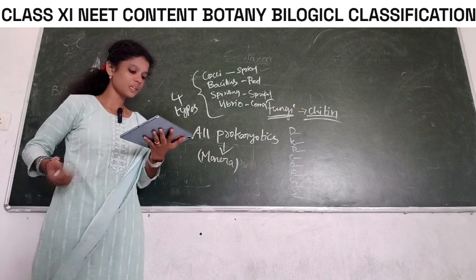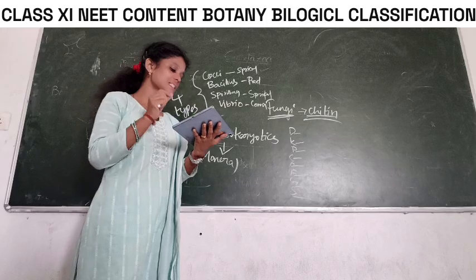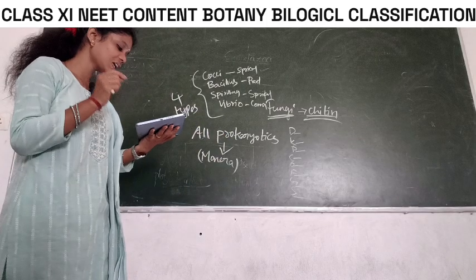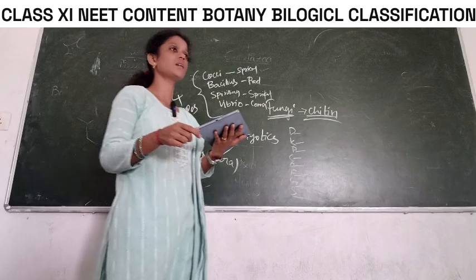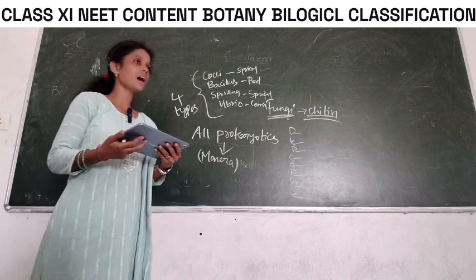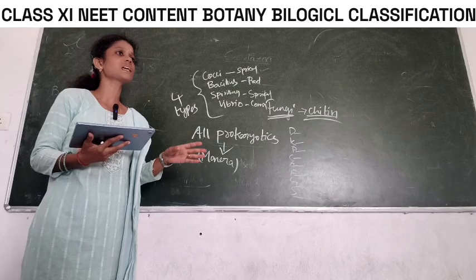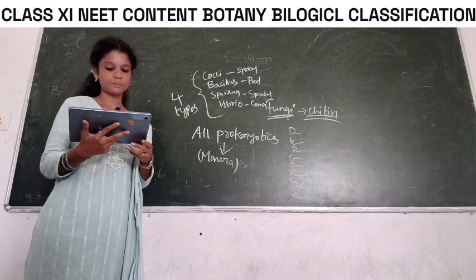Bacillus bacteria comes under which phylum? A. Fungi, B. Monera, C. Protista, D. None. Bacillus bacteria comes under which phylum? Because Bacillus is a bacteria. All bacteria are prokaryotes and come under phylum Monera.